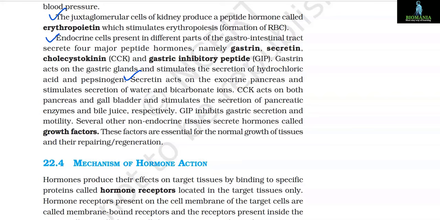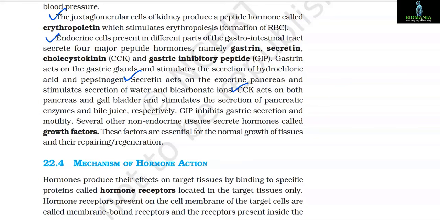Secretin acts on the exocrine pancreas and stimulates secretion of water and bicarbonate ions. CCK acts on both pancreas and gallbladder and stimulates the secretion of pancreatic enzymes and bile juice, respectively. GIP inhibits gastric secretion and motility.